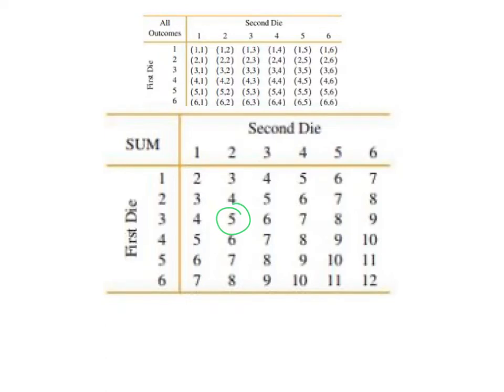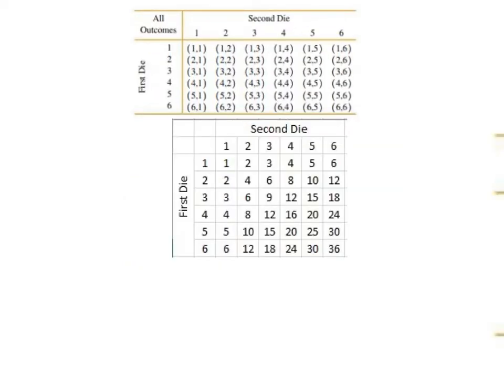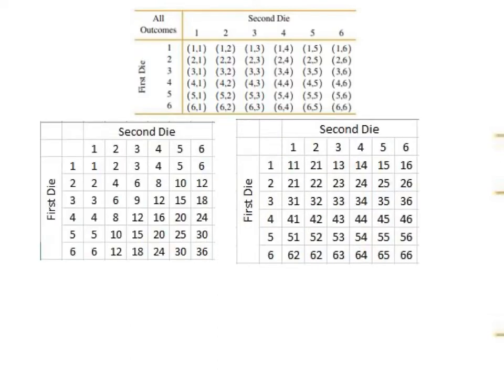We'll come back to this scenario in a moment, but there are a couple of other random variables we could have used. In the scenario shown, the random variable is the product of the numbers on the two dice. Here's another situation in which I use the first die as the tens digit and the second die as the ones digit. So in the 3 examples, die rolls of 2 and 3 could have corresponded to a sum of 5, a product of 6, or a new number of 23. In each case, we get a different random variable.